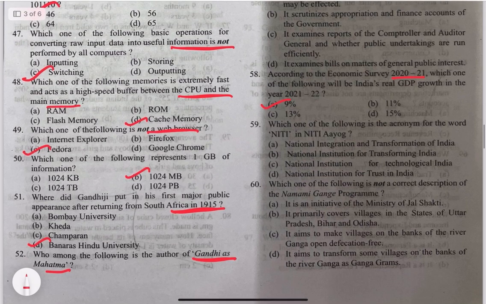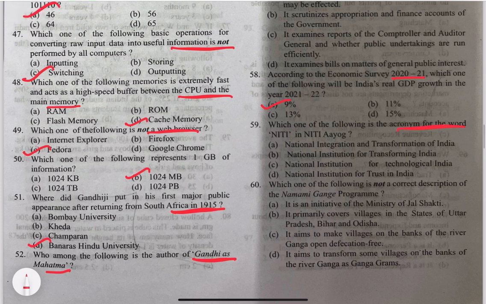So yeah. 59. Which one of the following is the acronym for the word NITI in NITI Aayog? That would be B, National Institution for Transforming India. It's quite easy, all these questions. I think you remember it replaced the erstwhile Planning Commission.